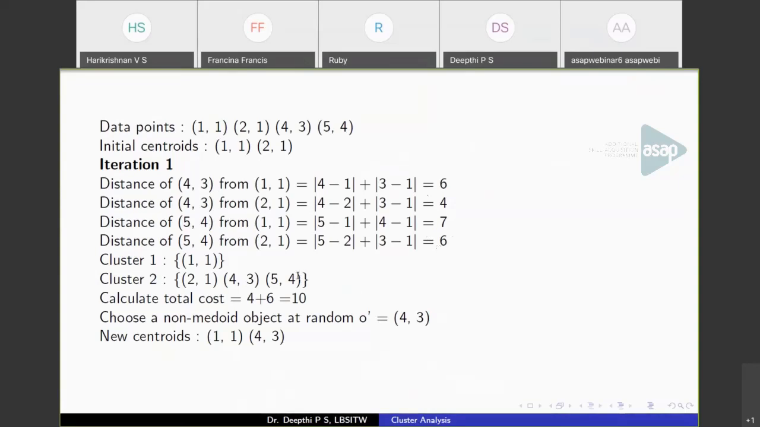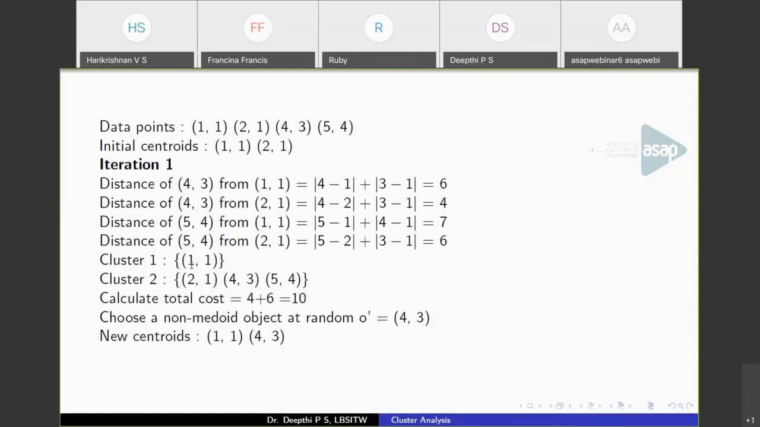4 also gets close to, gets assigned to cluster 2. So these are the initial partitions we get. Cluster 1 will have 1 point and cluster 2 will have the remaining set of points. So now calculate the total cost of getting this cluster partition.